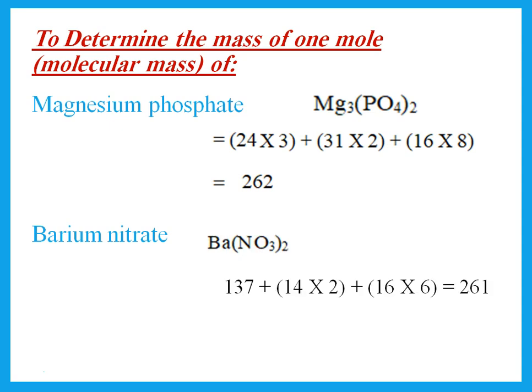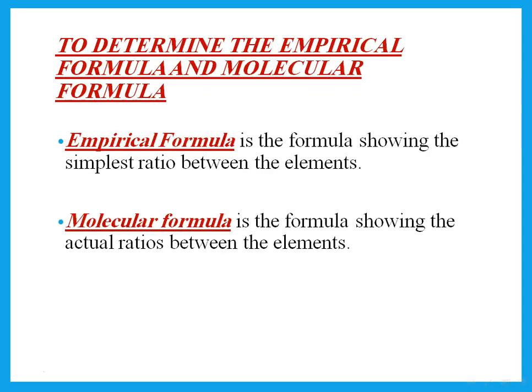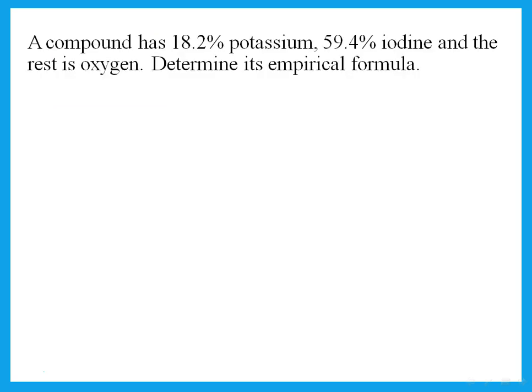Again, barium nitrate is in the same way. I have 1 barium, 2 nitrogens, and 6 oxygens. Then you will be required to get the empirical formula and the molecular formula. So he gives you percentages. So this percent potassium, percent iodine, and he's saying the rest is oxygen. Of course, the rest will be the rest of the 100. So I add 18.2 plus 59.4 and subtract from 100. That gives me the oxygen.